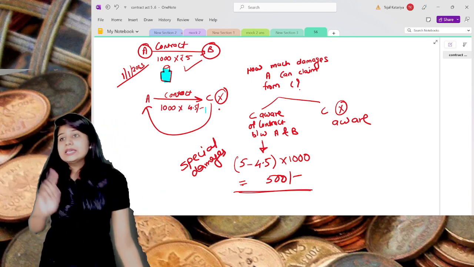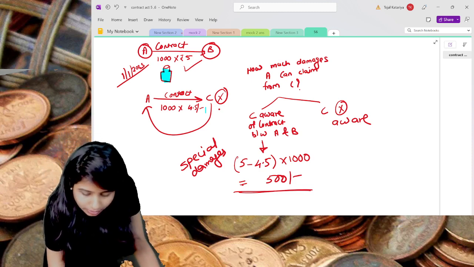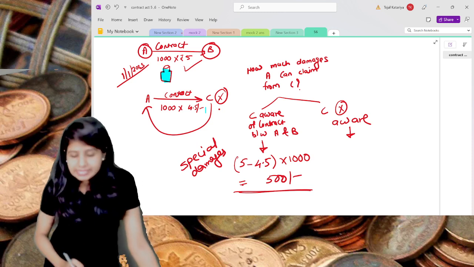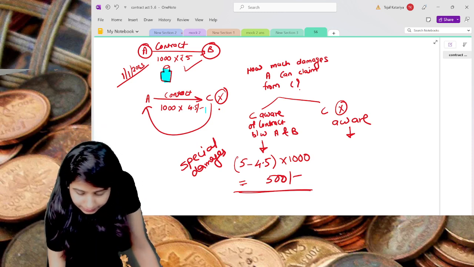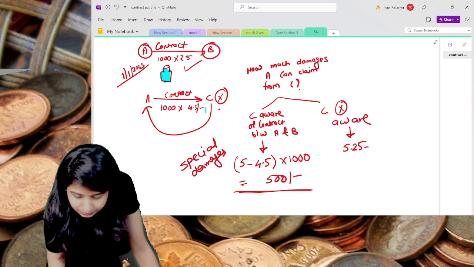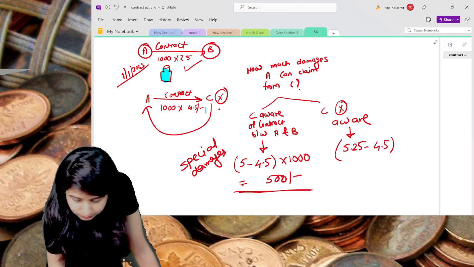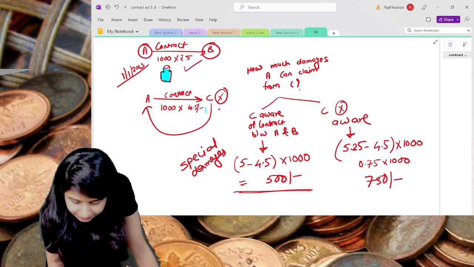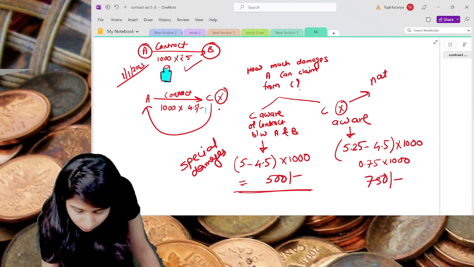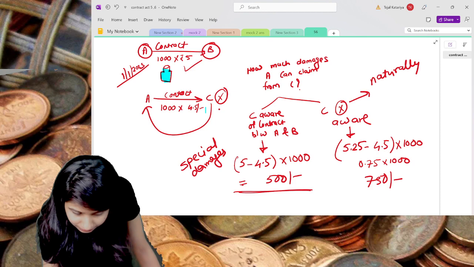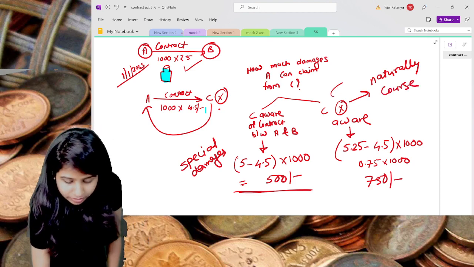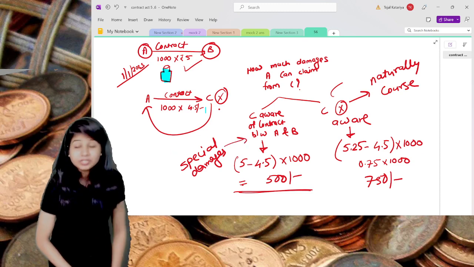Okay, now if C is not aware, in a natural course of business, how much damages can A claim from C? See, understand, this will be the market price minus the contracted price into 1000. That means this is nothing but 0.75 into 1000, so 750 rupees he can claim. Why? Because it has arisen in the natural course of business, natural course of events. This is nothing but the original kind of damages. This is nothing but the special damages.